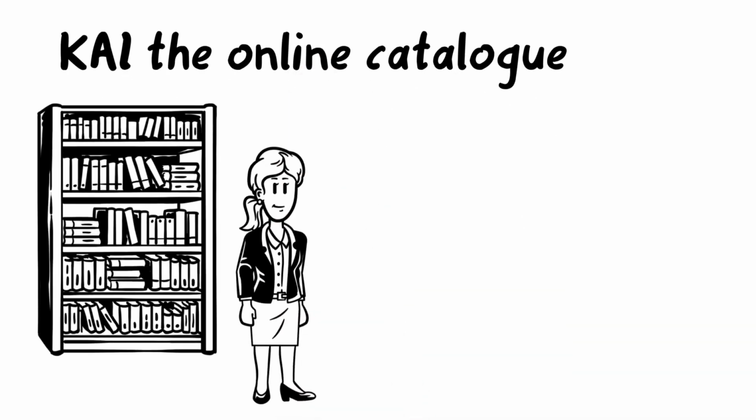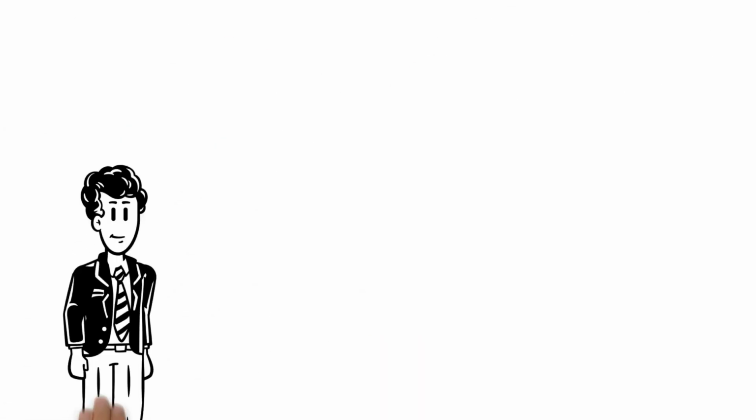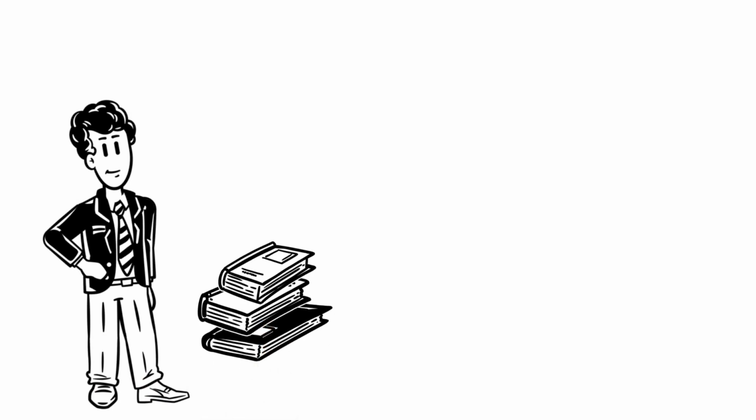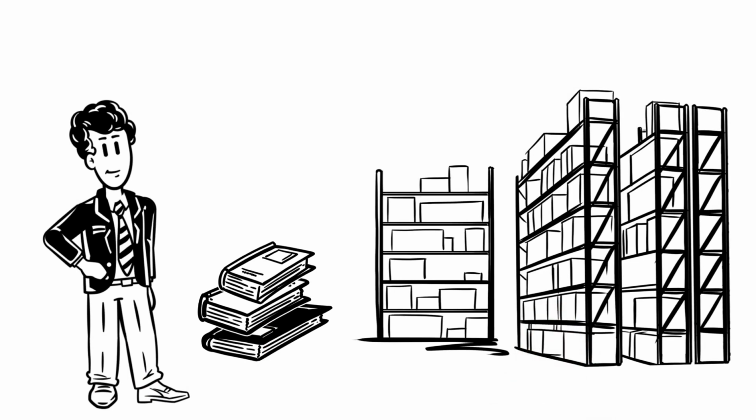The library explains its online catalog, Kai. Dennis is studying at the South Westphalia University of Applied Sciences. He needs books from the library for his seminar. But there are shelves full of books. How should he find one in particular? Thus, he asks the librarian for advice.